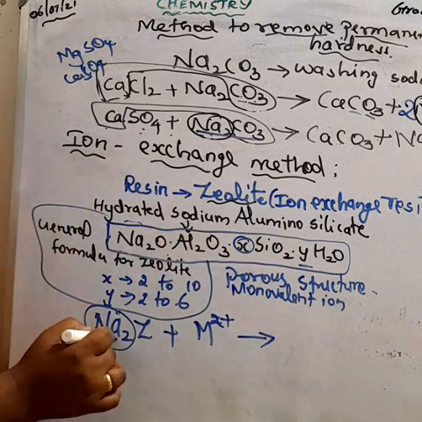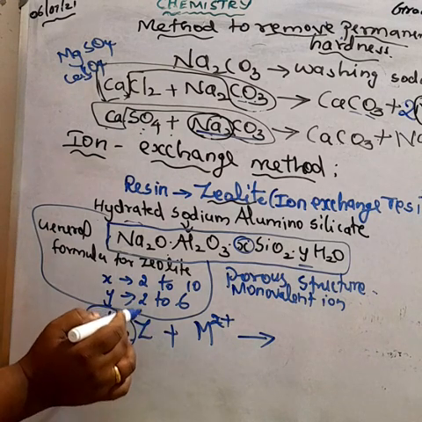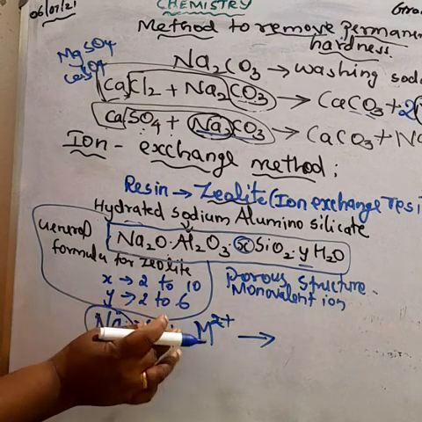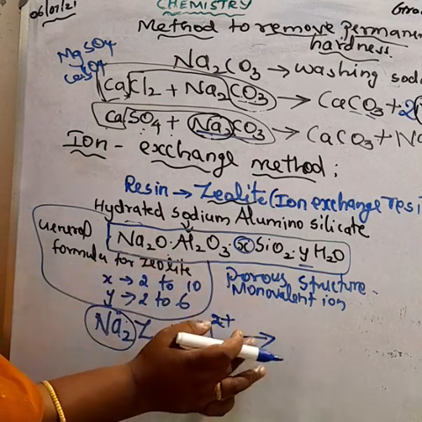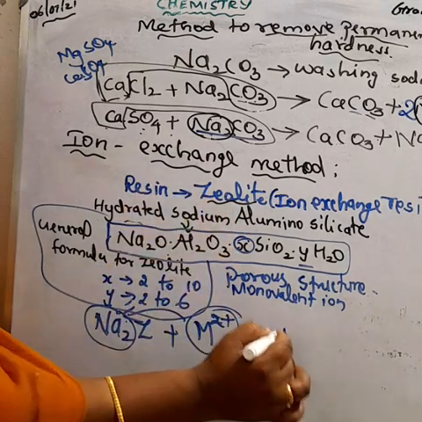So when we pass the hard water through the zeolite bed, the sodium in the zeolite bed is replaced by the metal cation present in hard water.